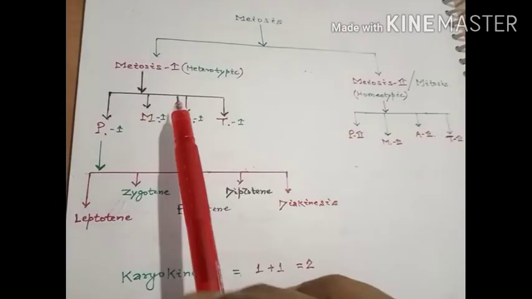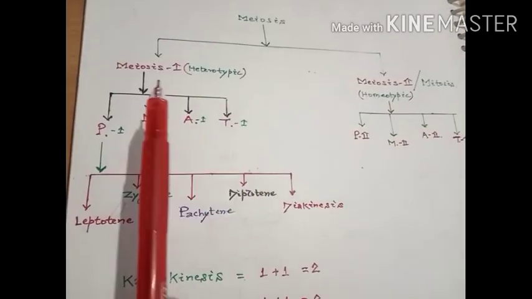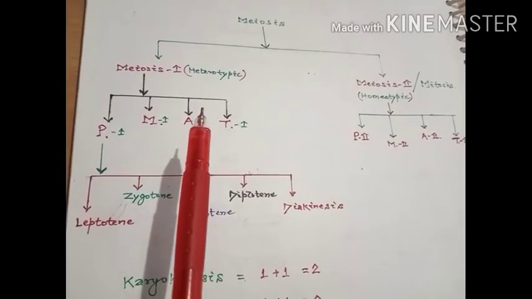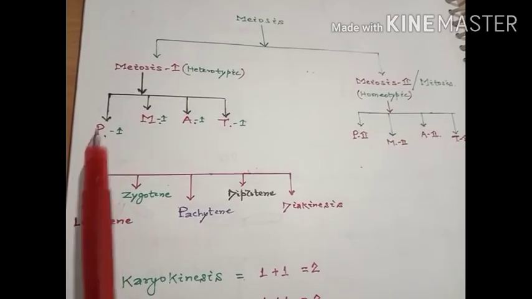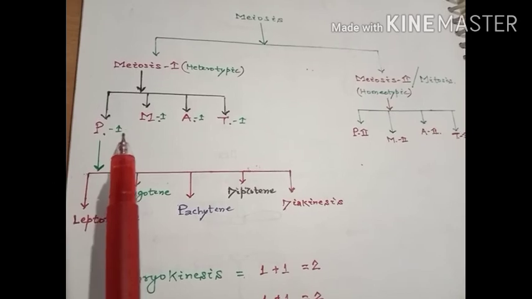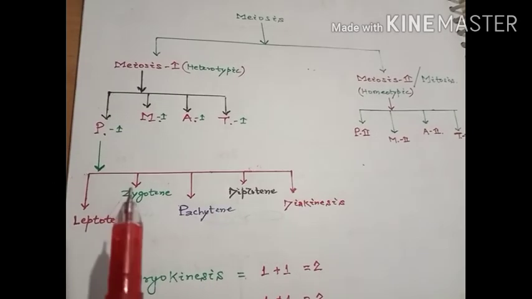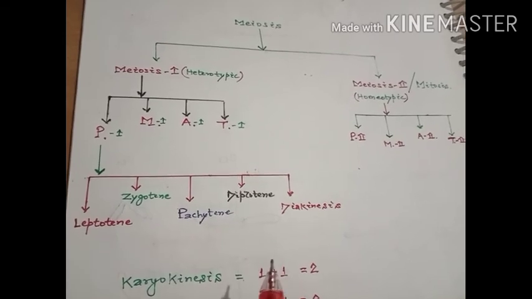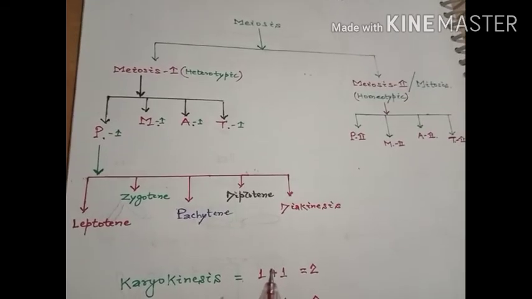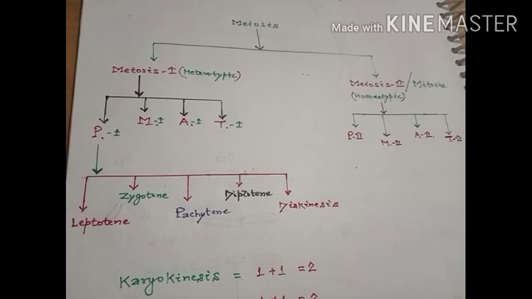Out of the 2 meiotic divisions, meiosis 1 takes a longer duration, out of which prophase 1 takes much longer time, as it is again subdivided into different sub-stages. So in the next class, we'll discuss the meiosis 1 type of